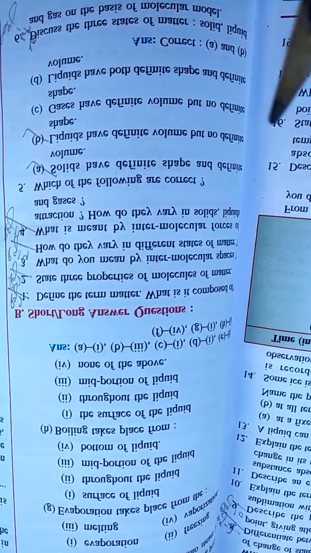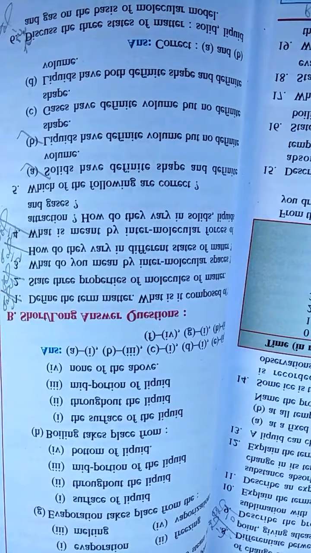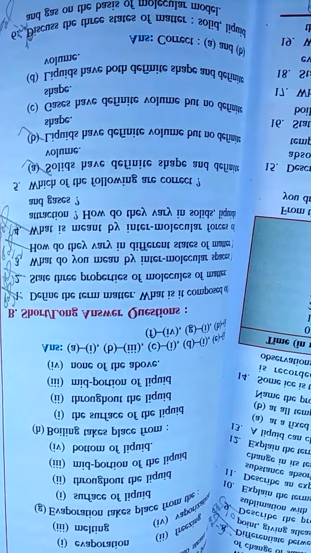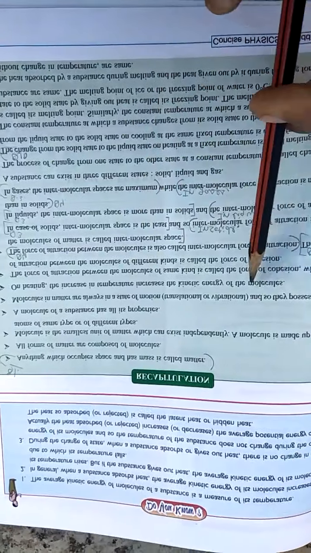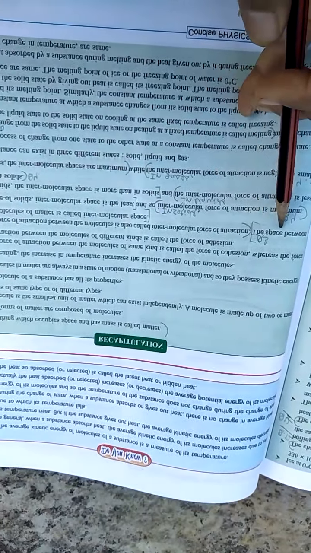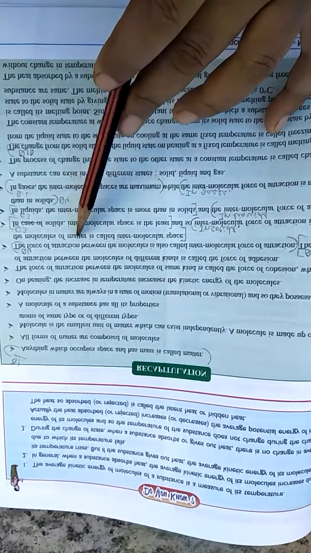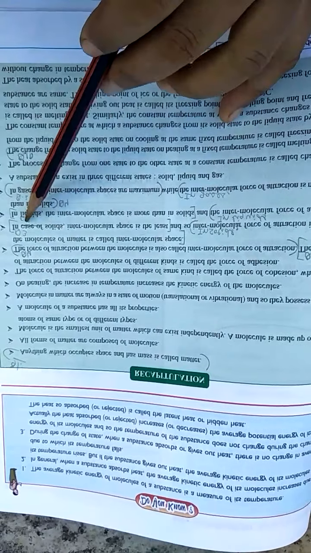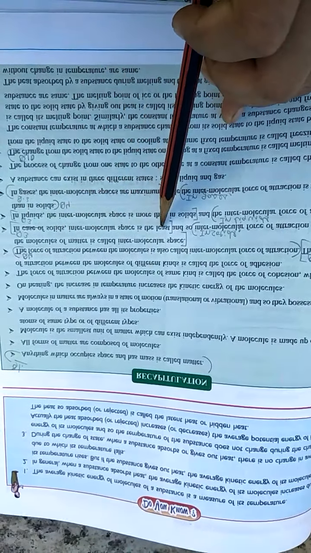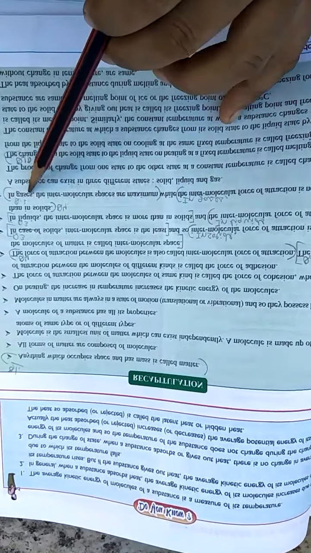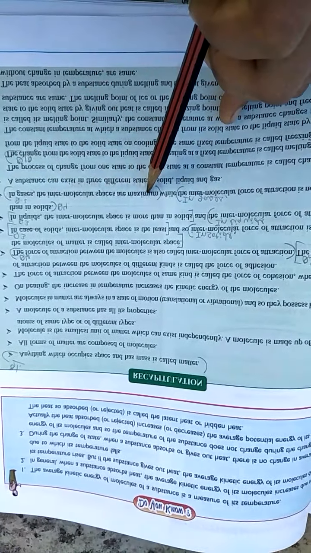Next question. What do you mean by intermolecular space and how do they vary in different states of matter? It is given on your page number 14 of your book, and here the answer is the space between the molecules of matter is called intermolecular space. In solids, the intermolecular space is least. In liquids, the intermolecular space is more than in solids, and in gases, the intermolecular spaces are maximum. This much you have to write.